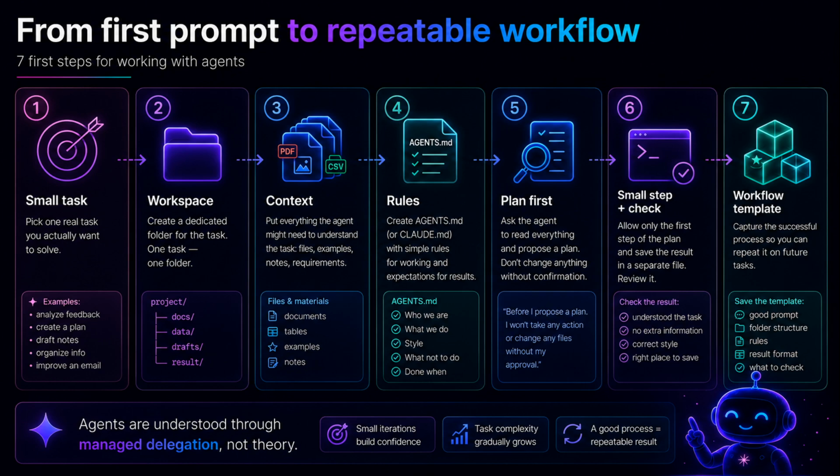Step 5. Ask for a plan first, not execution immediately. For example, "Read the files and propose a plan. Do not change anything until I confirm." Step 6. Let it do one small step and check the result.